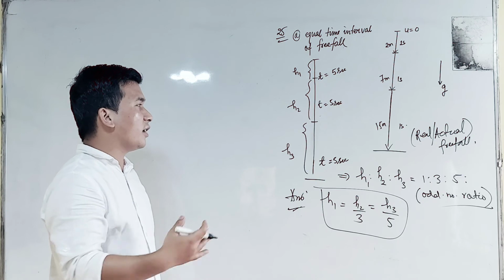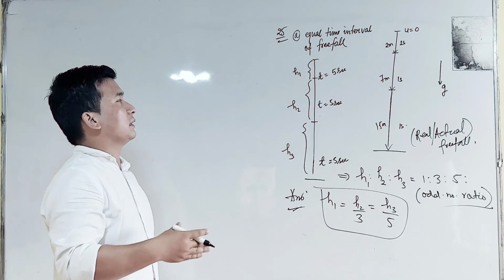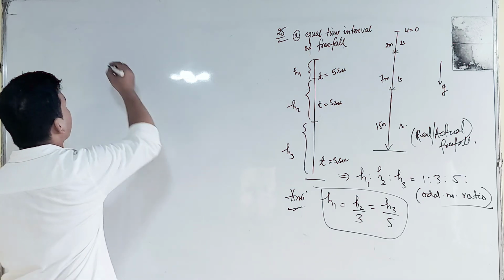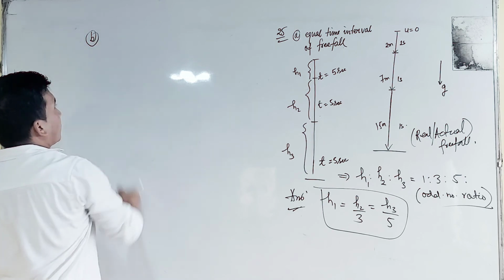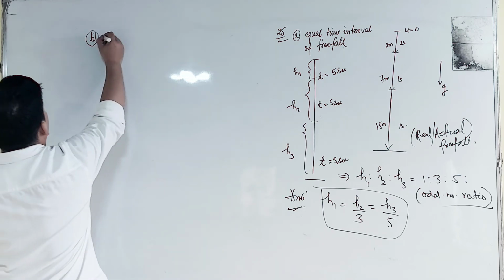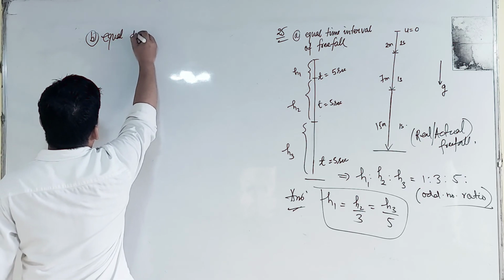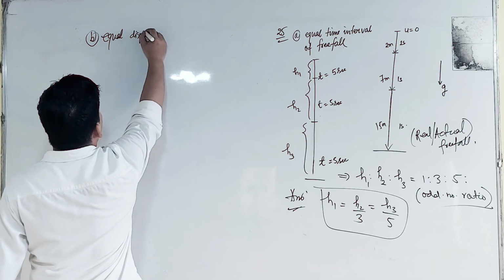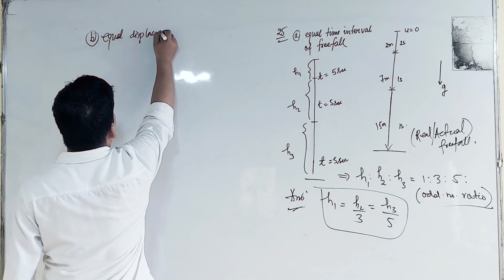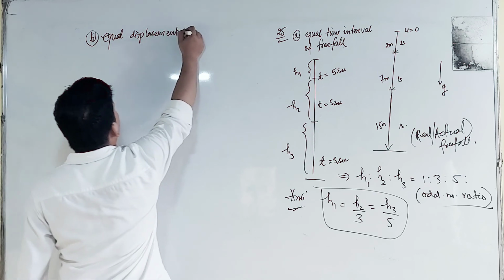Next, let us find out the very important part B, equal displacement in free fall.